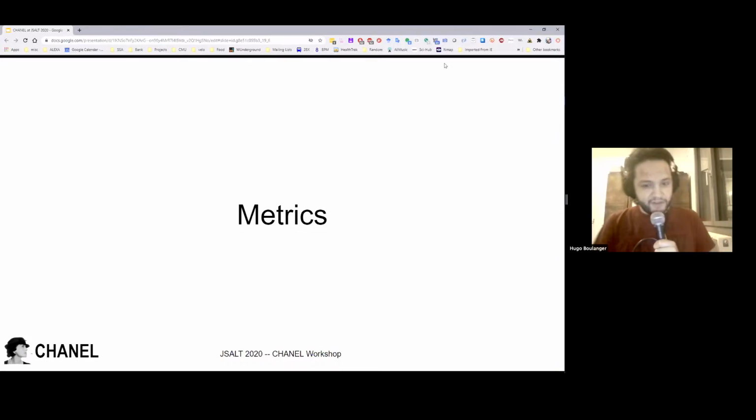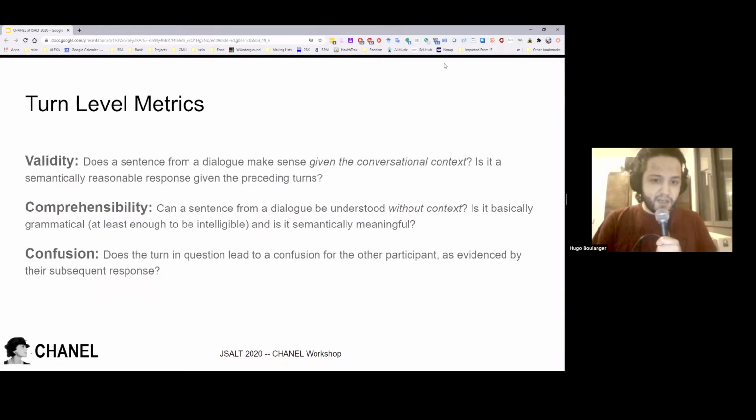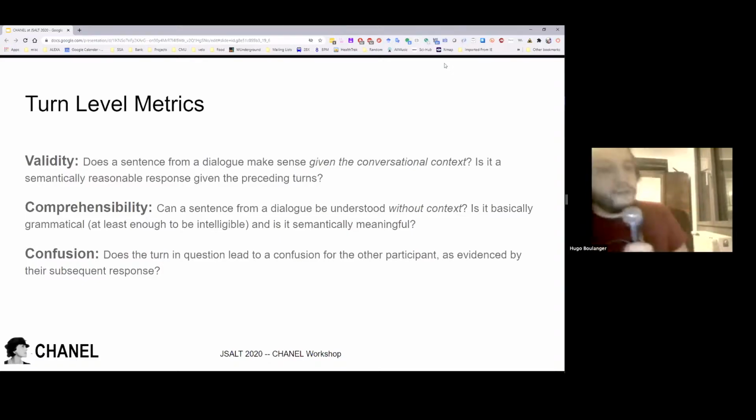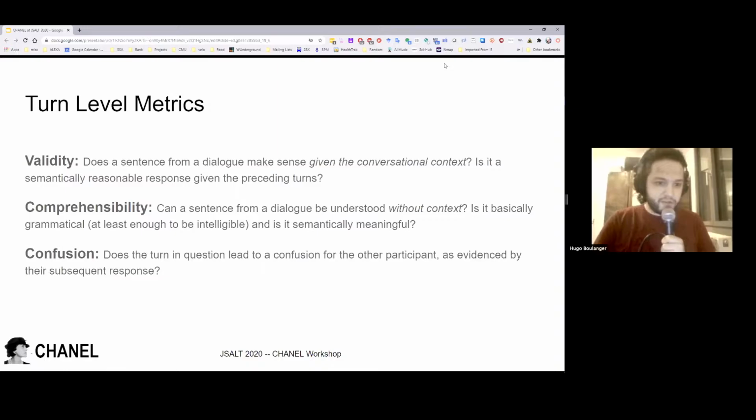In the presentation, I will first start talking about the metrics. There are three turn-level metrics, which are validity, comprehensibility, and confusion. Validity is whether or not the turn makes sense given the context. Comprehensibility is whether or not the turn makes sense without any context. And confusion is whether or not the turn creates confusion for the next speaker.